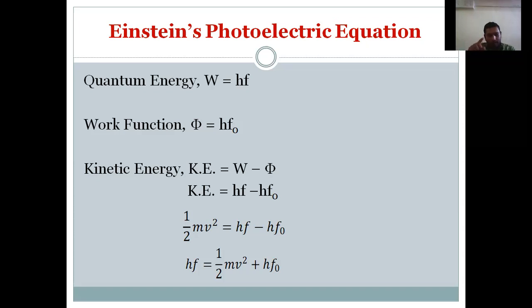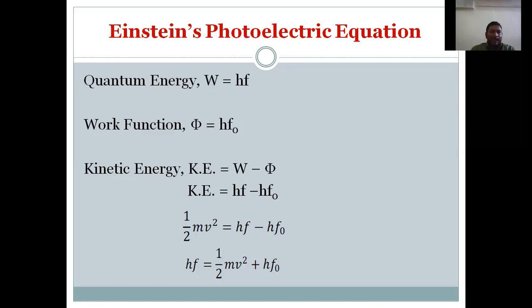Also, the work function of the metal is denoted by phi, and it is given as h f naught, where f naught is the minimum frequency which is required to cause photoemission. This f naught is sometimes termed the threshold frequency of the metal.